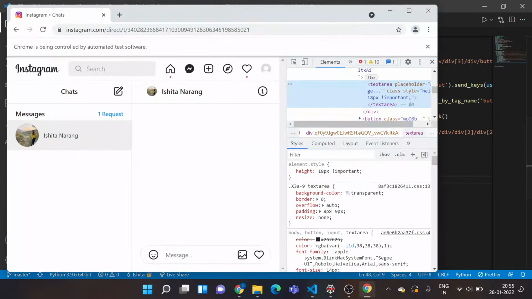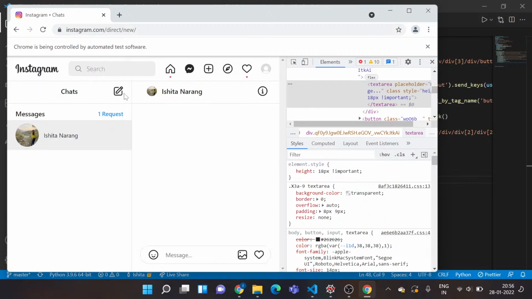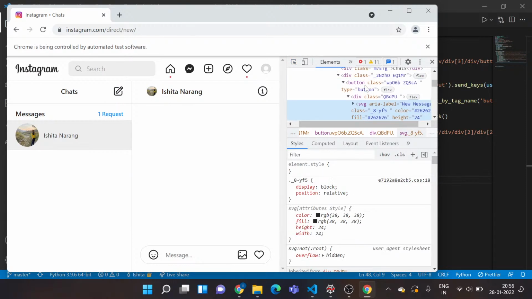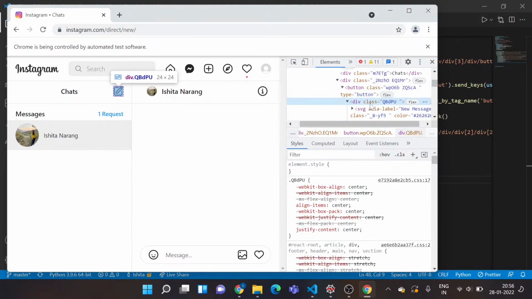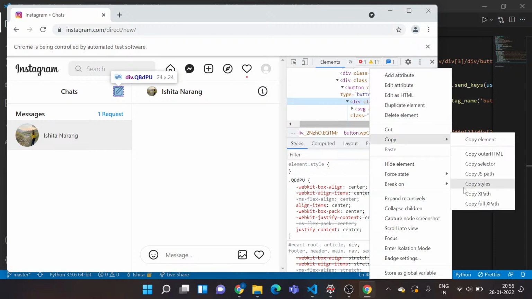Now let's get back. So I've actually entered my message. I've sent. Now I want to compose one more message. So I'll just click on this thing so that I am directed to this page again, and I do the same steps again. So I need to locate this button. This is the last thing. Don't worry, after this, our code would be going. So I'll just click on this one. This is the SVG. I want the div. I'll just click here. I'll right click, copy XPath.